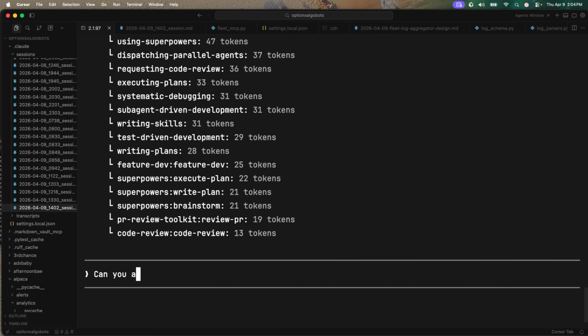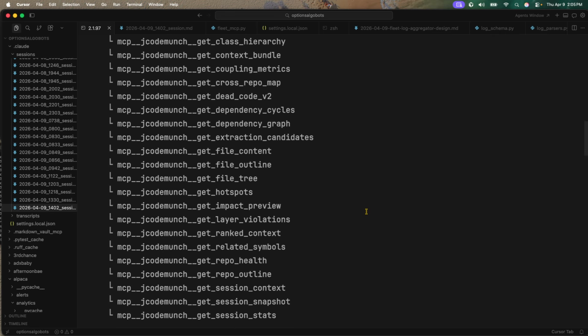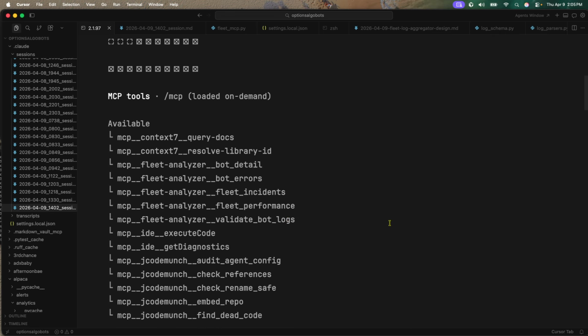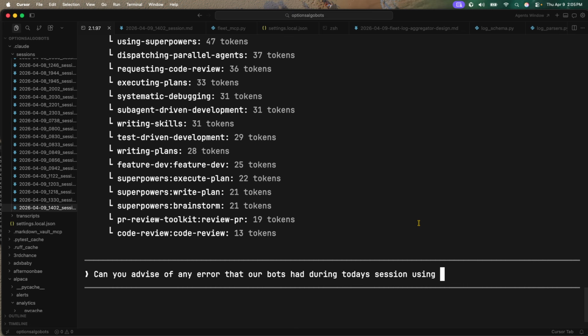Can you advise us of any errors that our bots had during today's session using the Fleet MCP server? Using the Fleet MCP server.